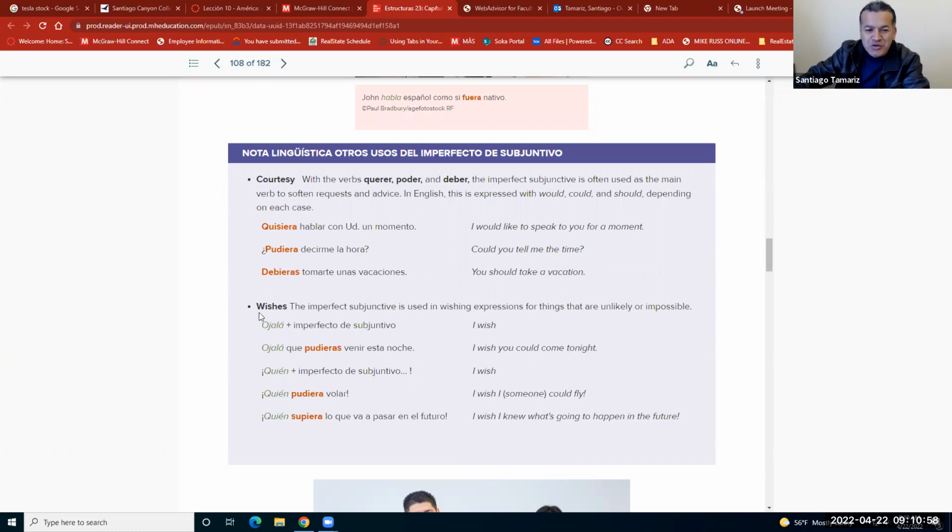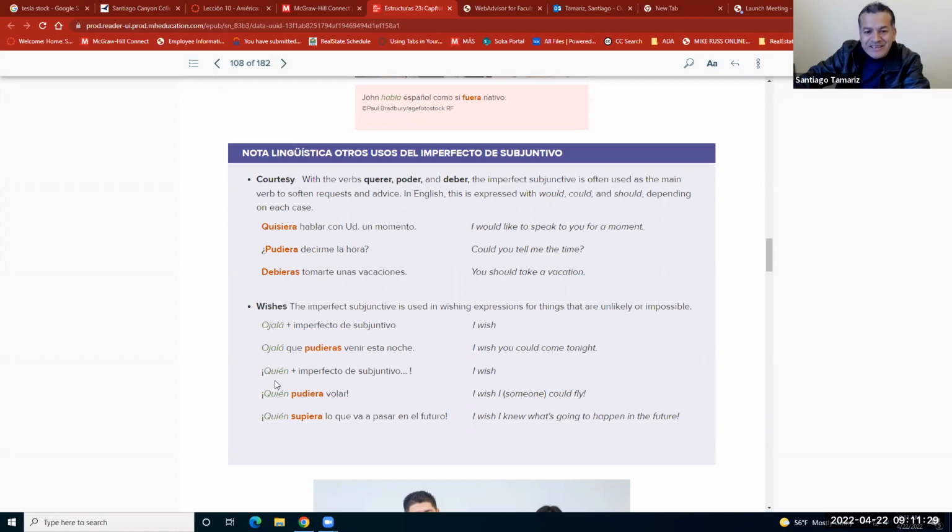The second situation is for wishes. The imperfect subjunctive is used in wish expressions, and normally when the situation is unlikely or impossible. Always with ojalá or the expression quién. For example, ojalá que pudieras venir esta noche. I wish you could come tonight. Yeah, ojalá que. Or you can just get rid of the que. Also, ojalá pudieras venir esta noche.